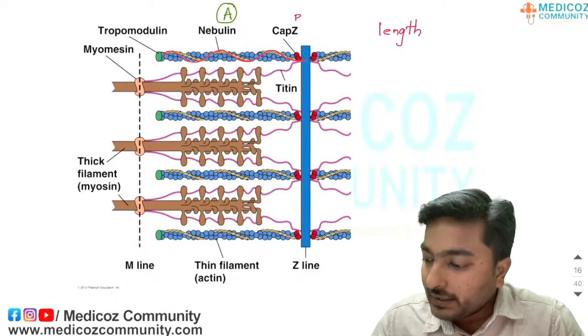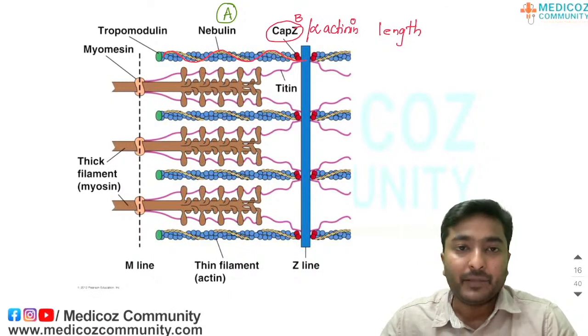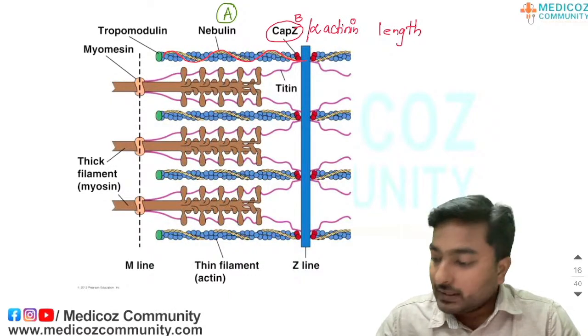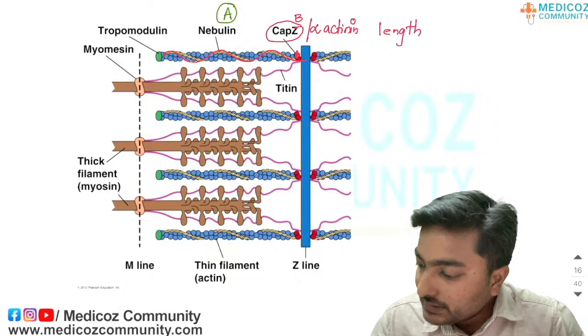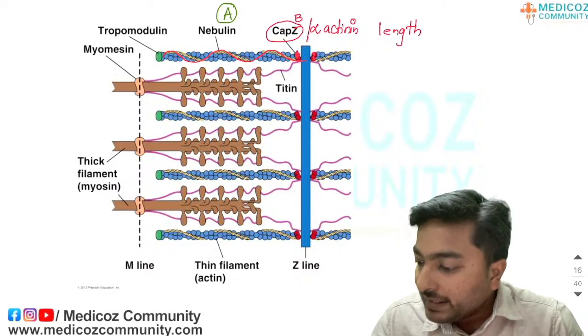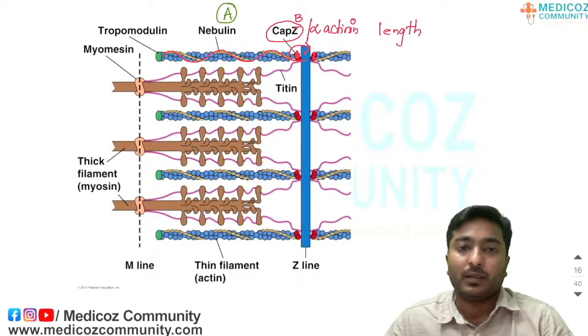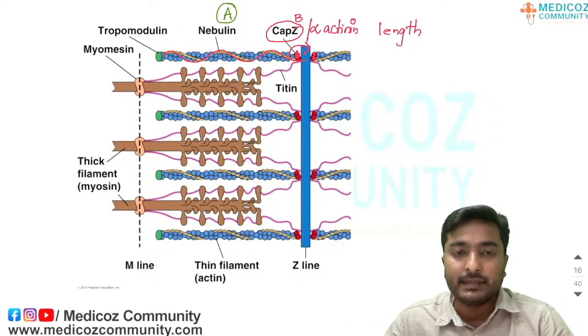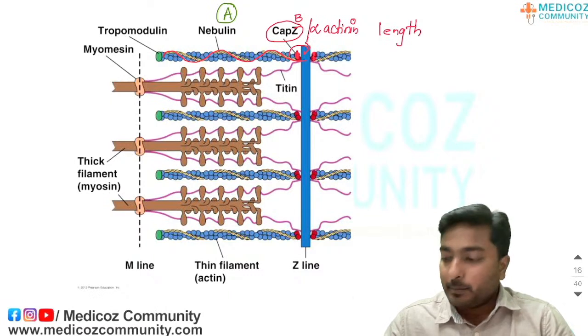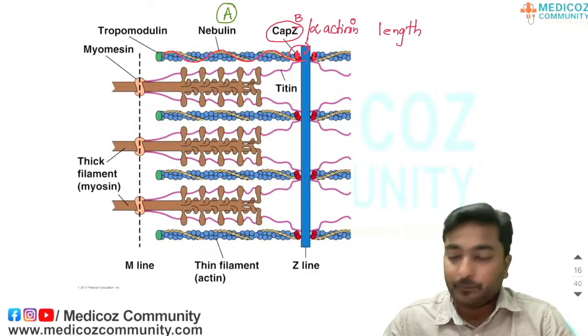The B protein given in the question is CapZ or alpha actinin. What is the role of this? This CapZ or alpha actinin binds the actin to the Z line.